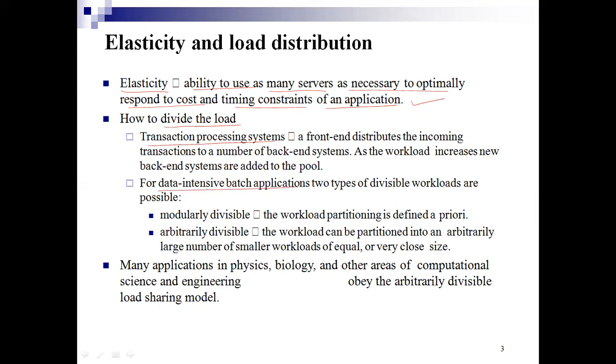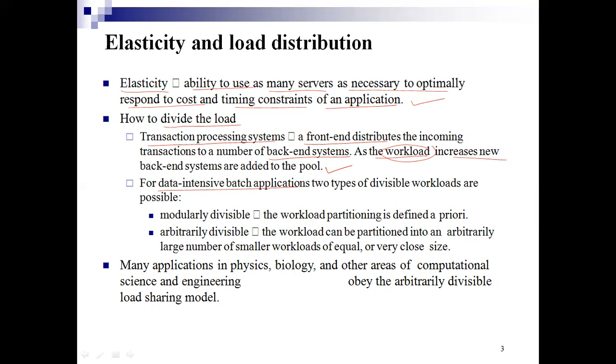With respect to the transaction processing system, typically a front end distributes the incoming transactions to a number of backend systems. As the workload increases, new backend systems are added to the pool.